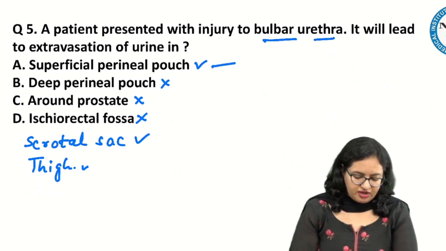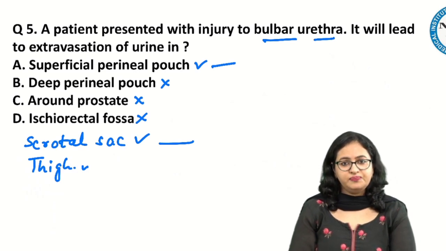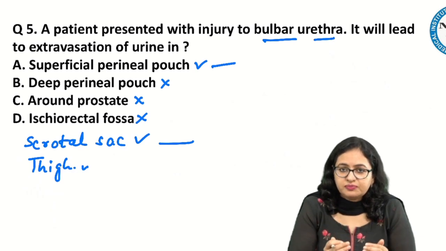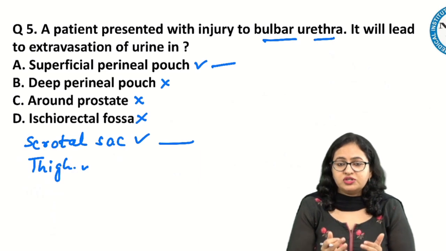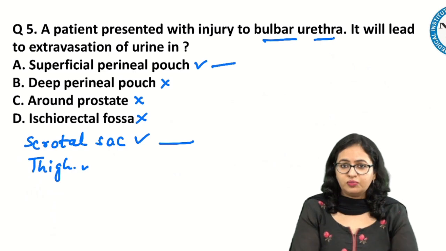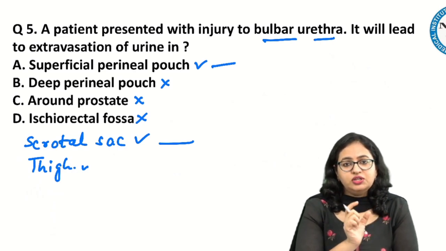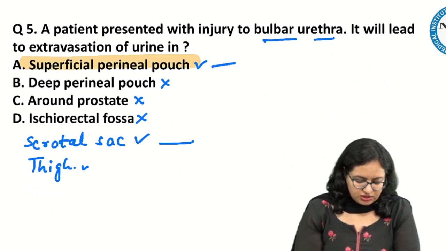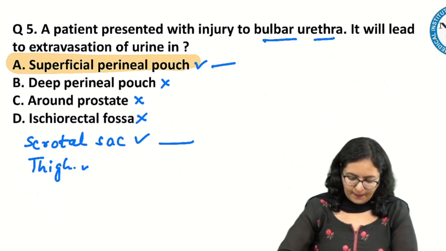Now, we have to decide the best answer between the superficial perineal pouch and scrotal sac. So as I told you, first of all, the urine will go towards the superficial perineal pouch. If the extravasation is more, if the rupture is more, then it will go to the scrotal sac, then to the penis, and then to the anterior abdominal wall. So we will go for the first location where the urine will go. And the best answer for this question will be superficial perineal pouch. So this will be the answer for this question.